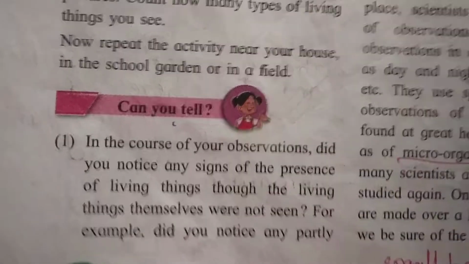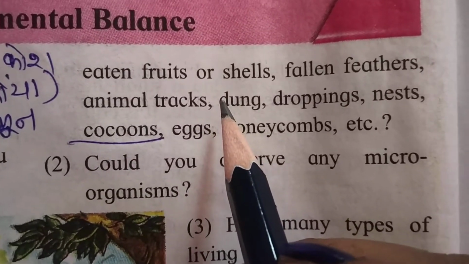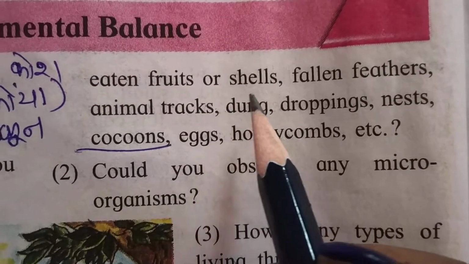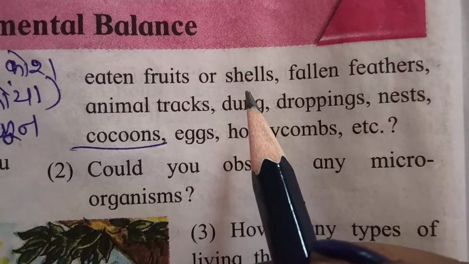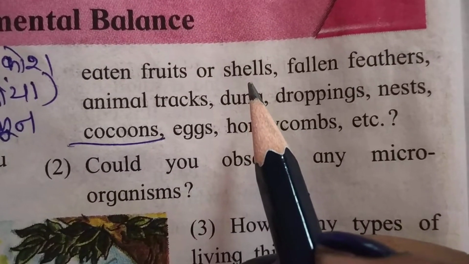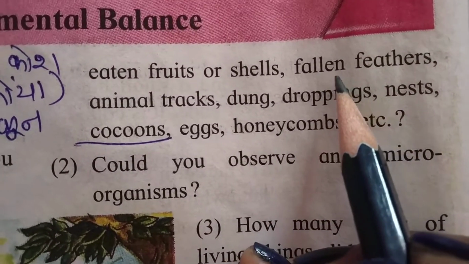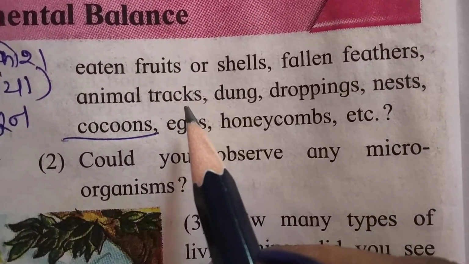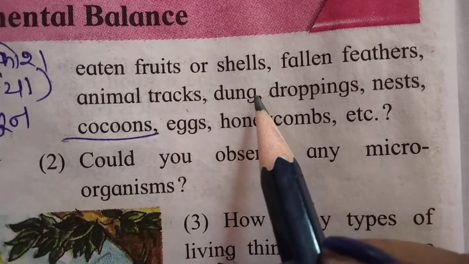Did you notice any partly eaten fruit or shells? Most probably we can see fruits eaten by the birds. So we have to observe that. If we get such kind of evidence, such kind of proof, that means such kinds of animals are present there. Then fallen feathers, okay, a bird's feather like a peacock feather, or other birds' feathers. Animal tracks. What is meant by animal tracks? When animals go forward, at that time they leave their footprints. That's called animal tracks.